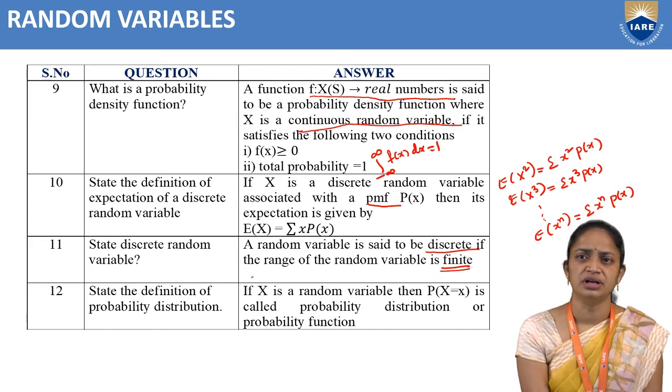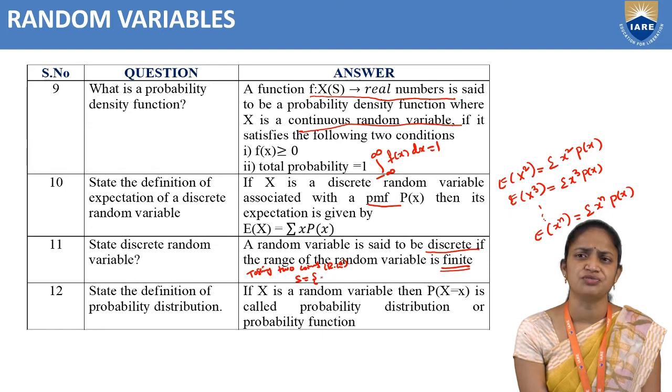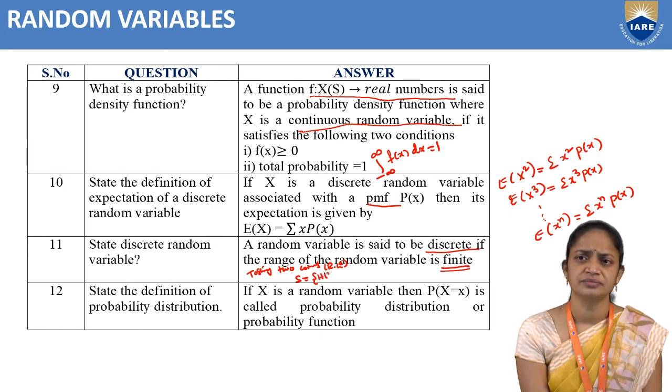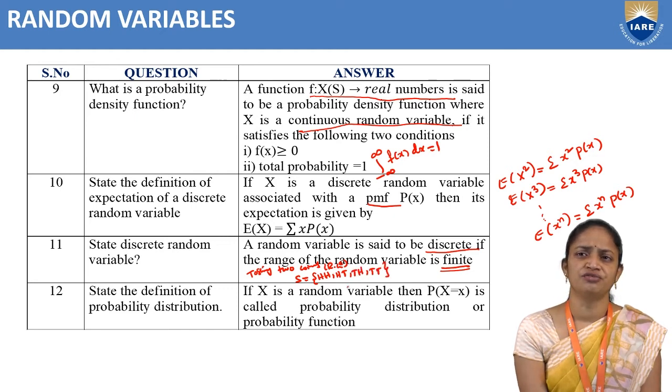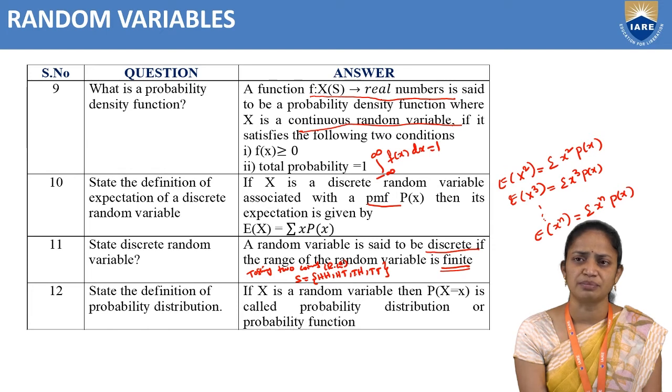So, for example, tossing 2 coins is our random experiment, right? In this random experiment, the sample space consists of how many elements? 4 elements. So, what are they? Head head, head tail, tail head, tail tail. So, we are having 4 possibilities. Okay, so this is our sample space.